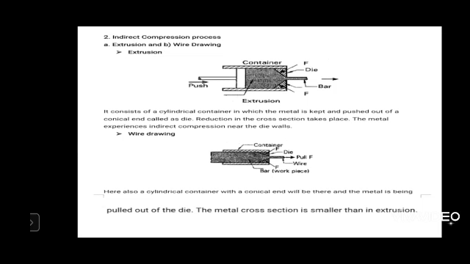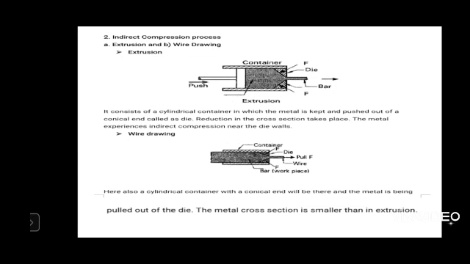The force transfers into the die. You see at the exit of the material, a conical die will be placed. Here the material of uniform cross section will be obtained. In extrusion, material of uniform cross section is obtained.